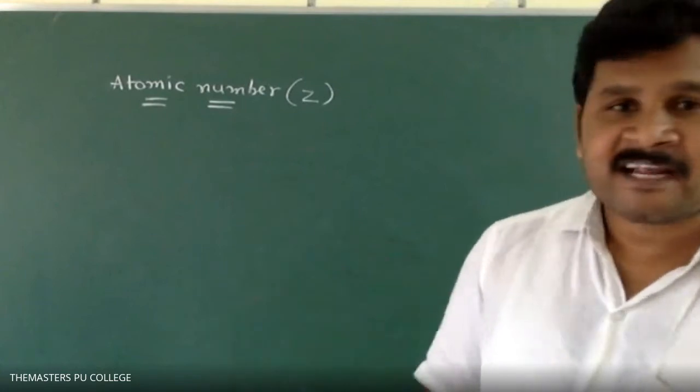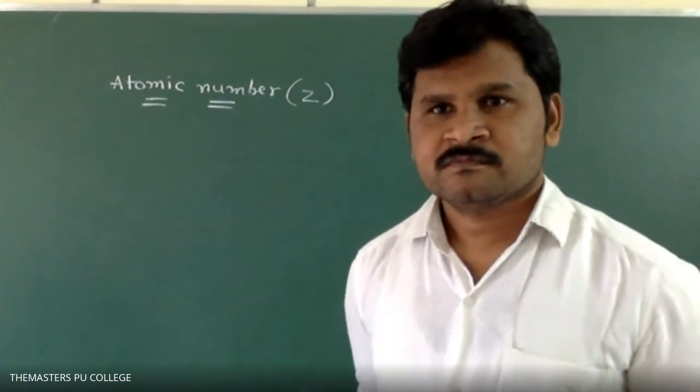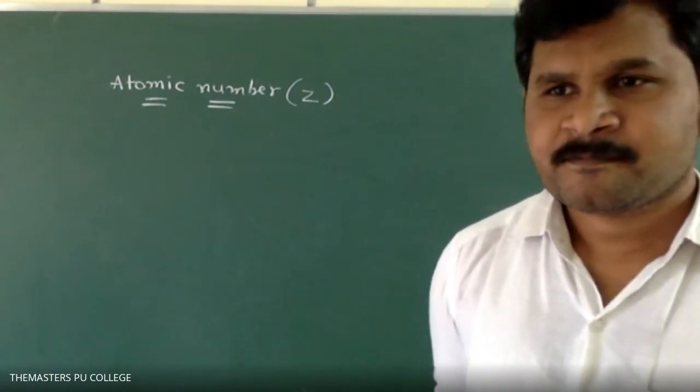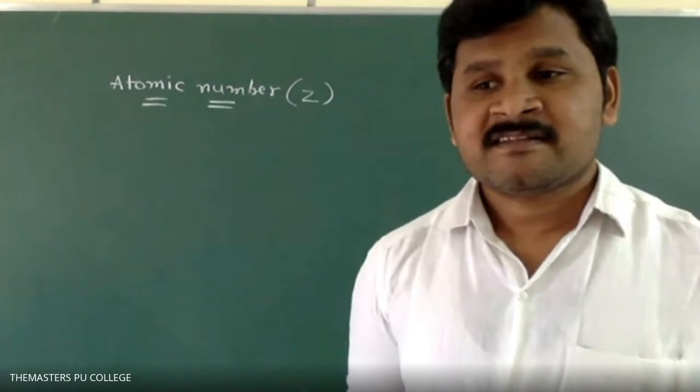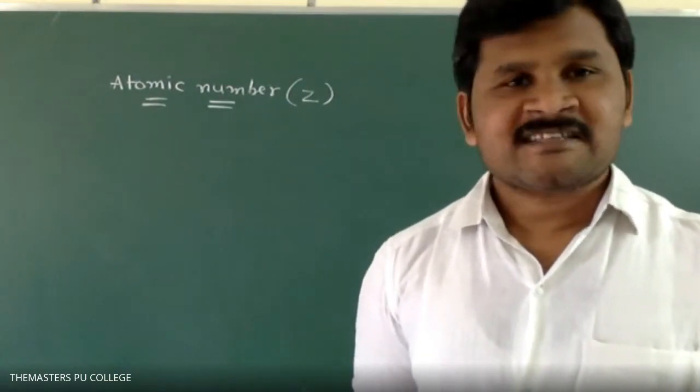Please write down: atomic number Z is the number of protons present in the nucleus of an atom.